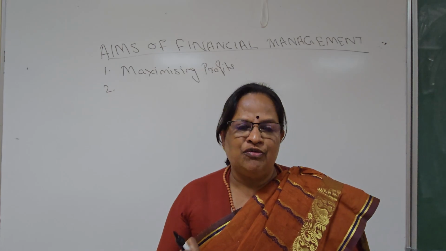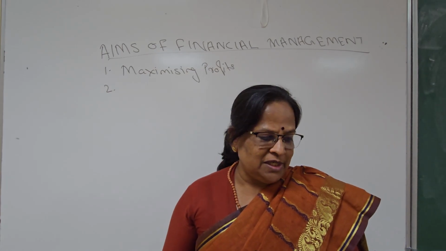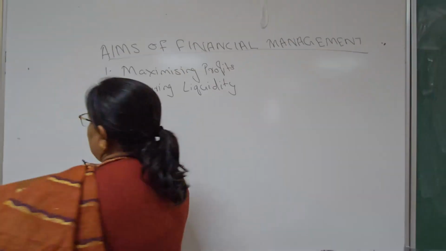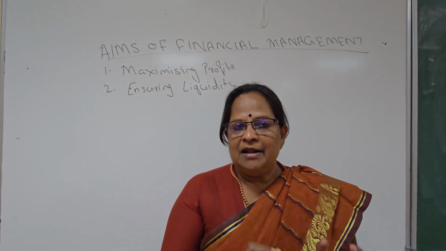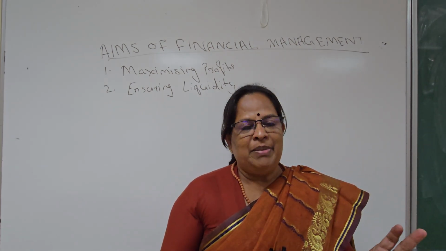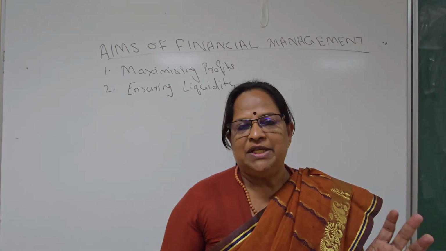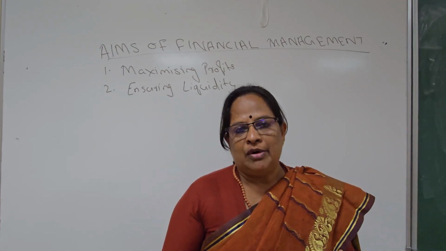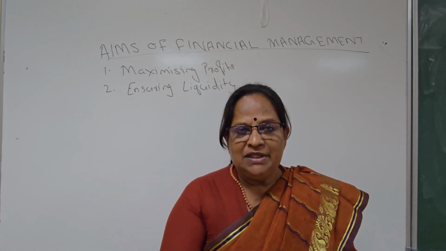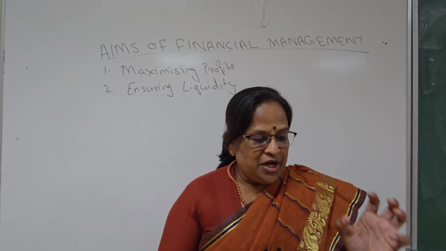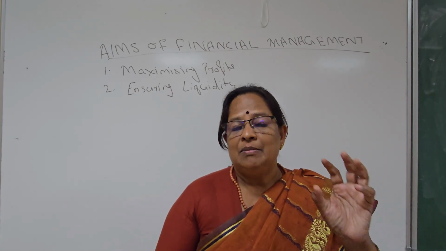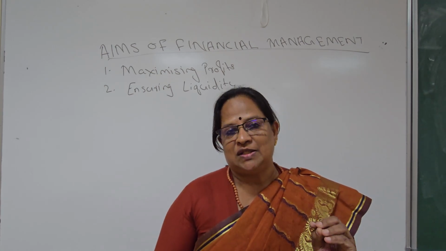So second aim of financial management is ensuring liquidity. So now what do you mean by ensuring liquidity? You know that banks, they are under RBI control. So every bank under RBI control, they have to meet CRR and SLR requirements. Plus, whenever the depositors come back and ask for deposits, they have to repay that. So ensuring liquidity, we can take the principles that are followed by the banks.